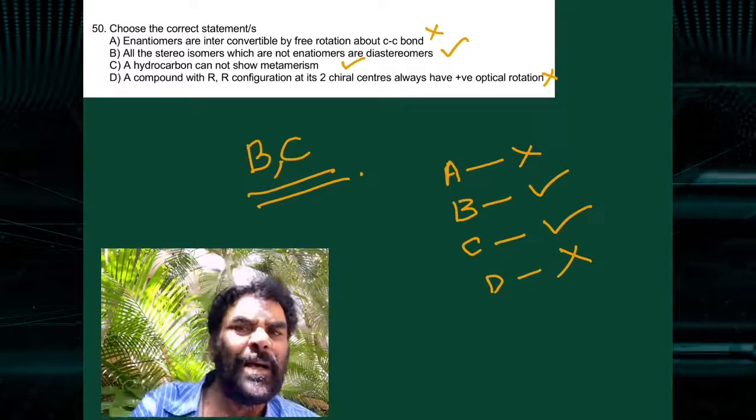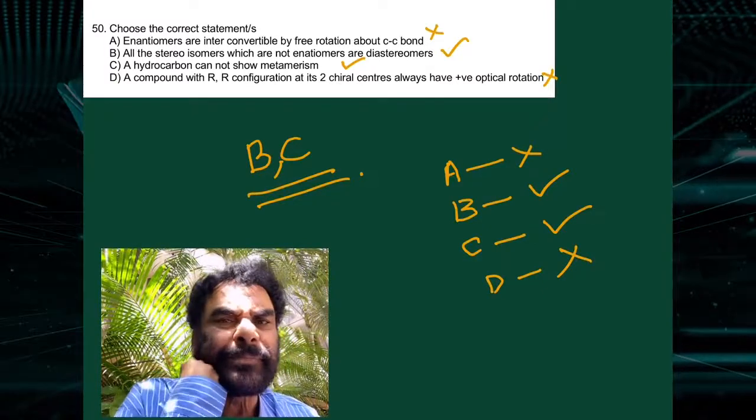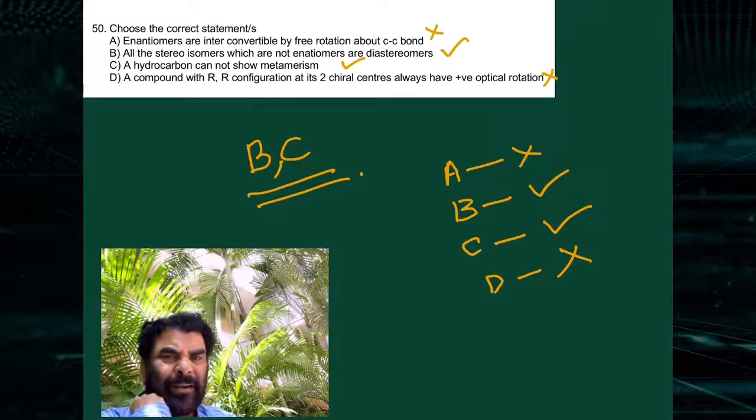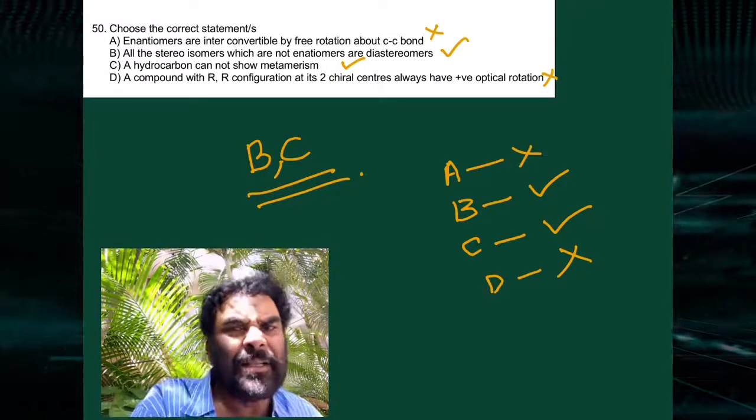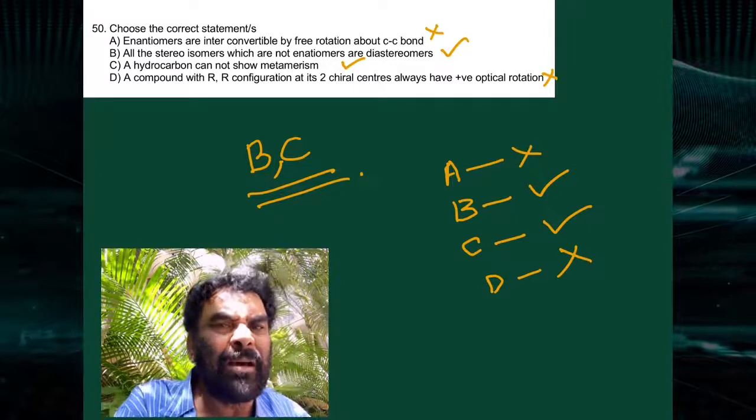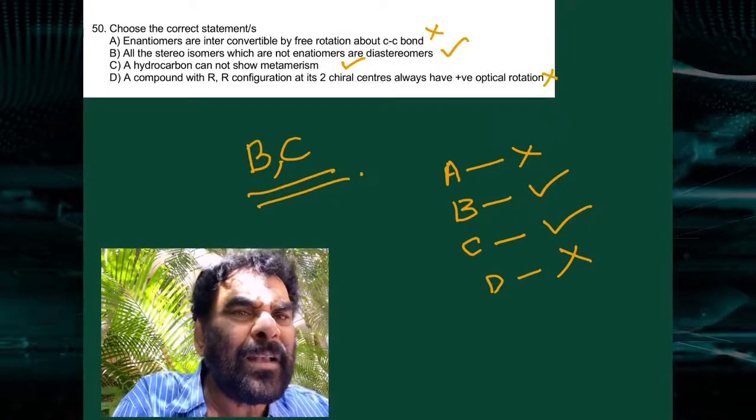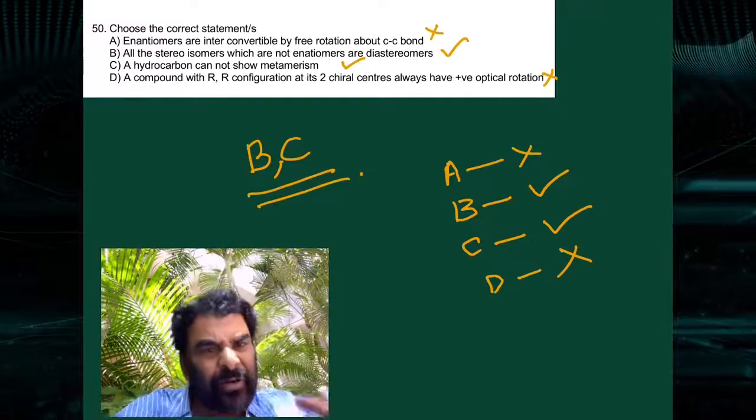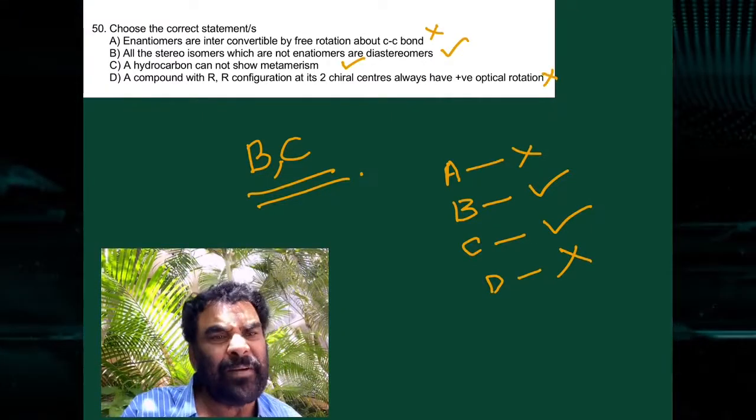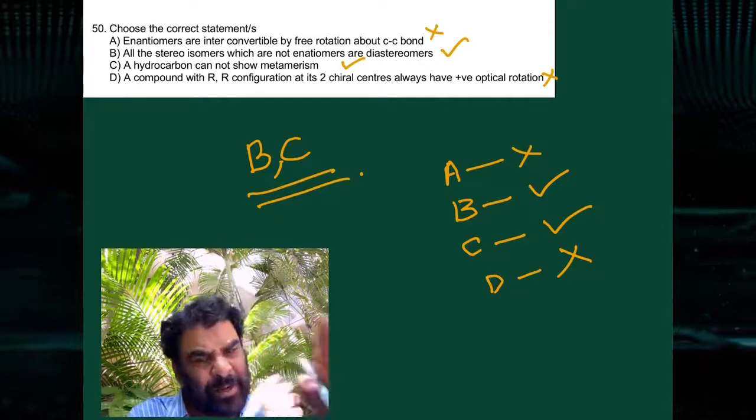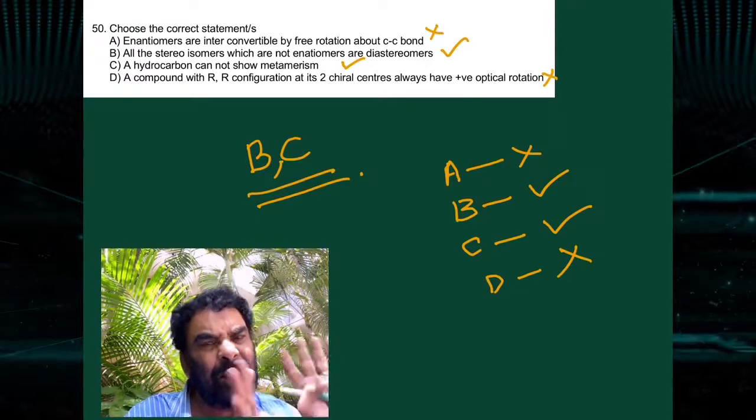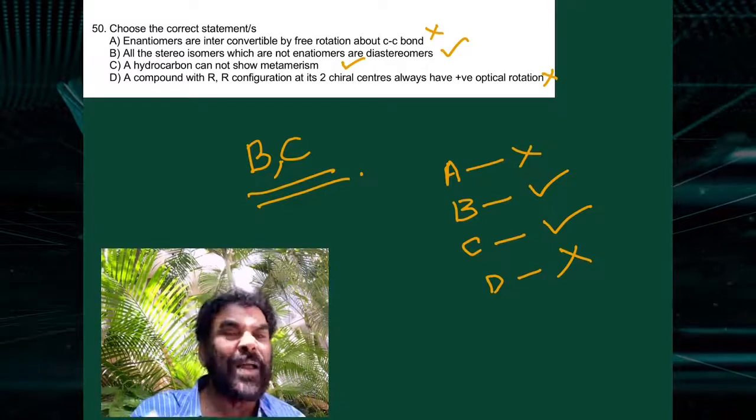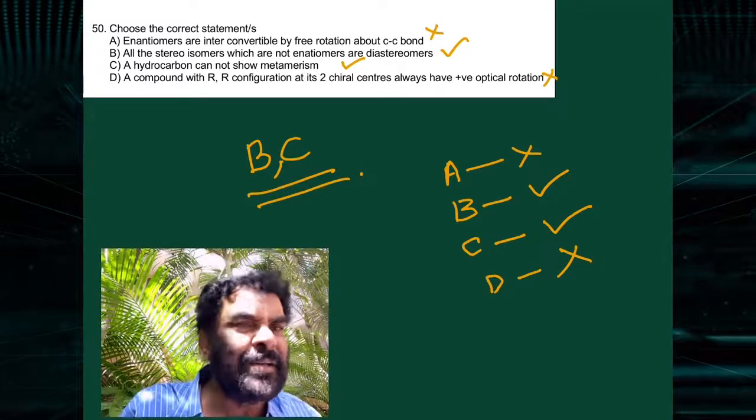Now choose the correct statement. Again, read the statements and find out which is correct and which is wrong, and finally report the correct statement. Enantiomers are interconvertible by free rotation. No. Enantiomers are not due to bond rotation. One enantiomer is not converting to the other enantiomer by rotation. Only breaking of the bonds and making of the bonds changes the configuration, and then one enantiomer is converted into the other enantiomer.